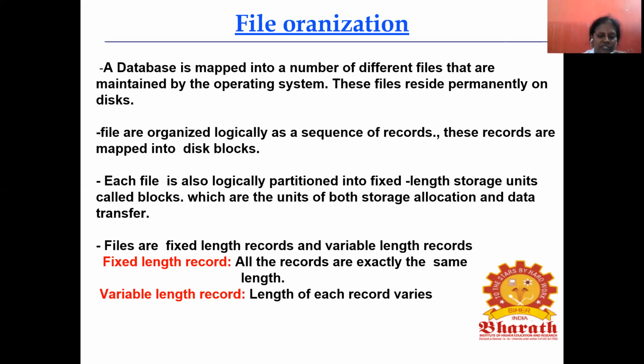Files are fixed length records and variable length records. Fixed length record means what? All the records are exactly the same length.